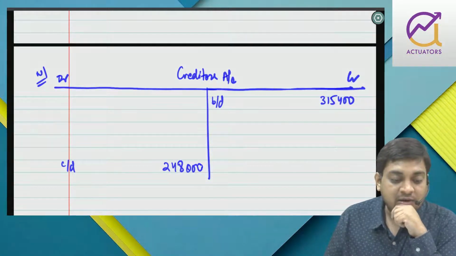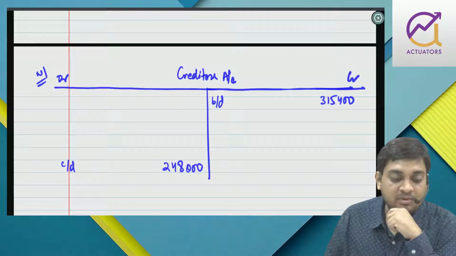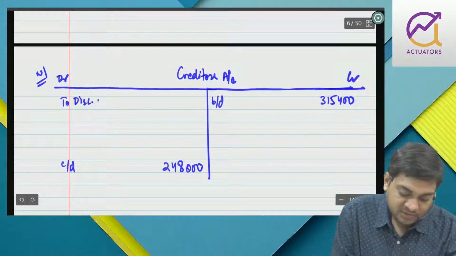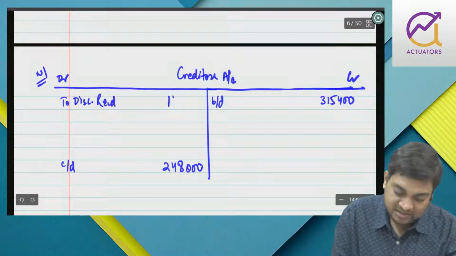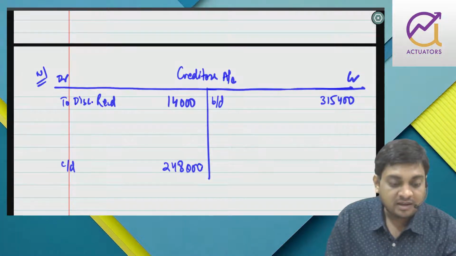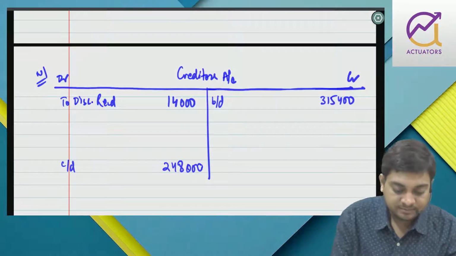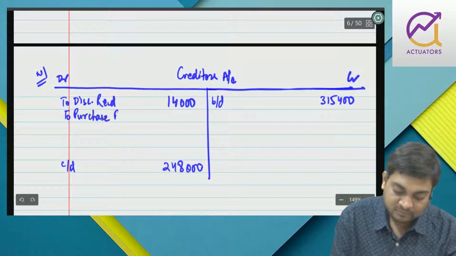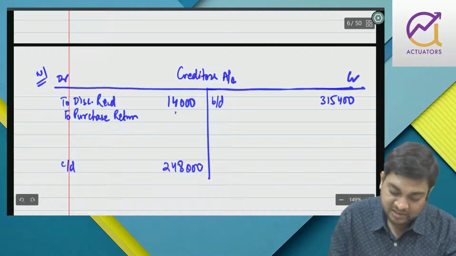Return from debtor, it will not come. Bad debt, it will not come. Sales, it will not come. Discount allowed by creditor, so to discount received is 14,000, and return to creditor, so to purchase return is 8,000.